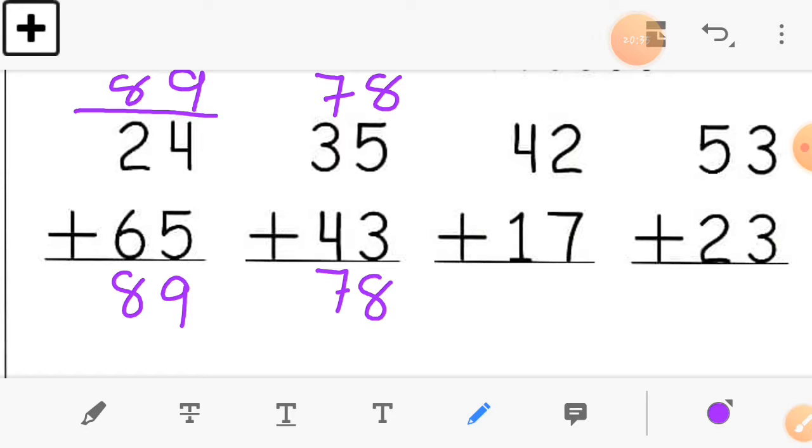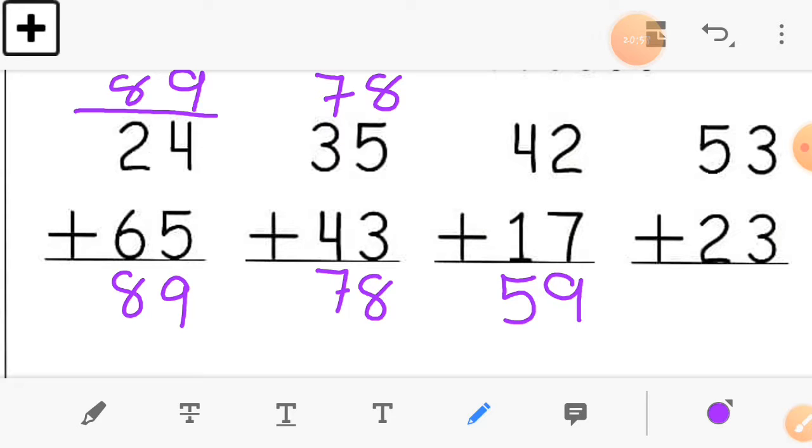Sum number 3, 42 and 17. Here in the ones column, 2 and 7. So 2 plus 7 is equal to how much? Just write down in your book this answer, 9. Okay, 2 plus 7 is equal to 9 and in the tens column 4 plus 1 is equal to 5. So here the first answer is 59.